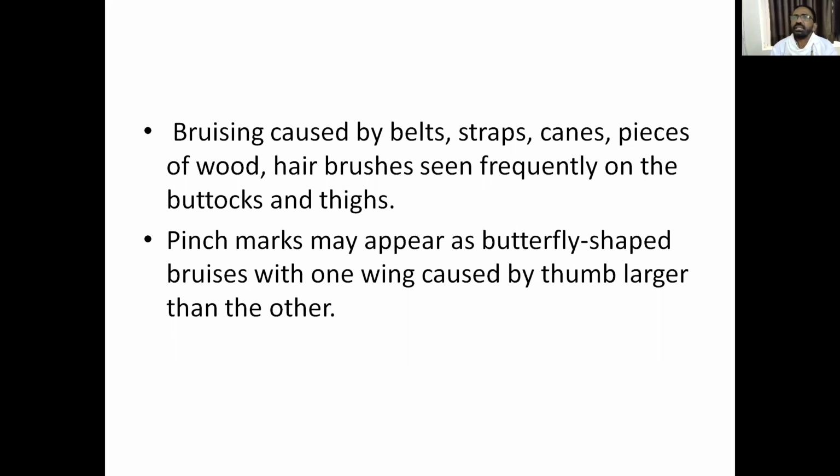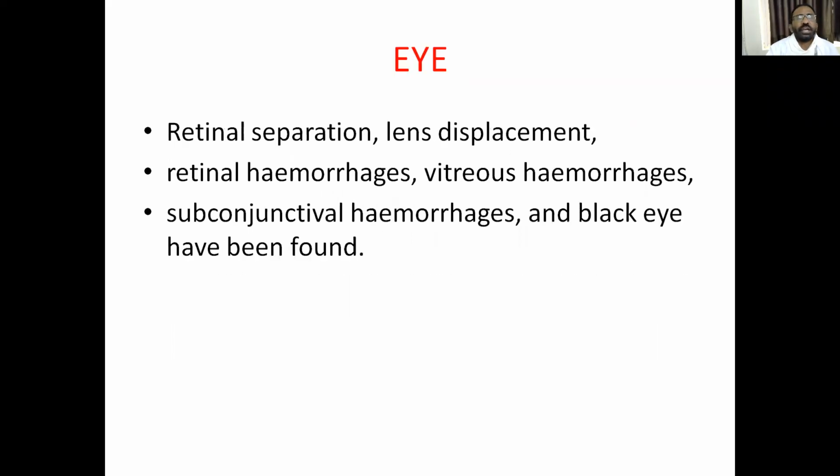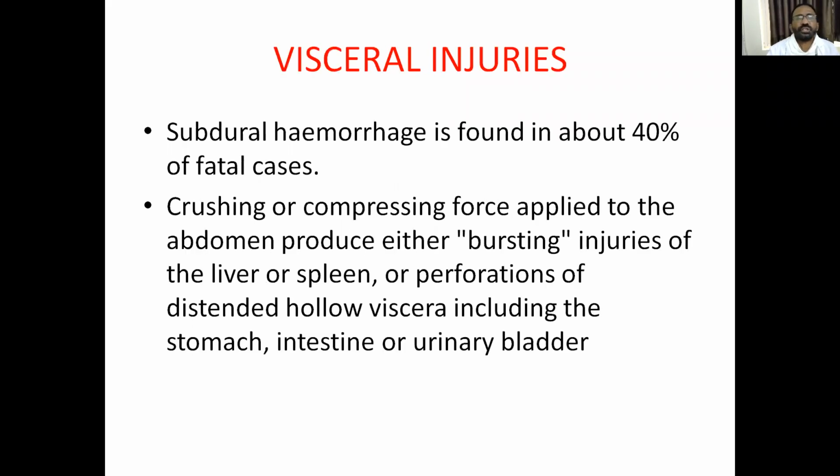This is called knobbing fractures of the ribs. Eye changes are retinal injuries and hemorrhage, and a black eye may be seen. Visceral injuries: subdural hemorrhage and perforations in the visceral organs may be seen. Intestine and urinary bladder may be perforated.